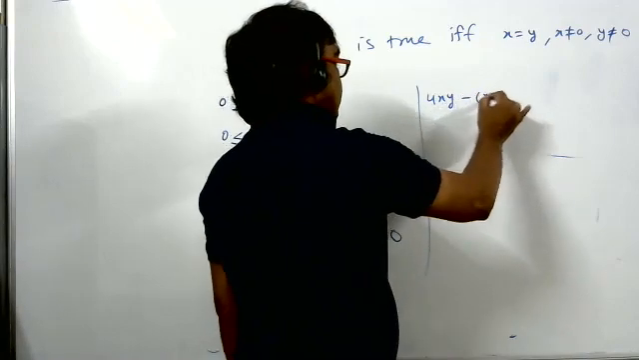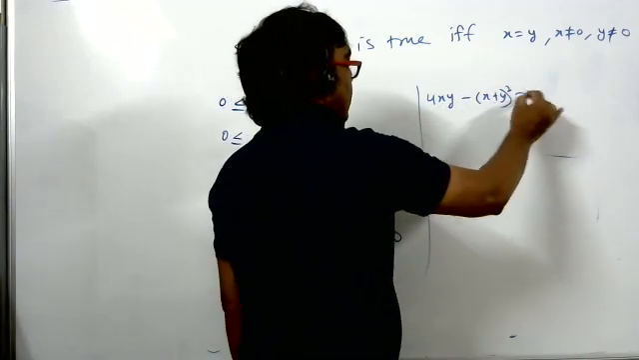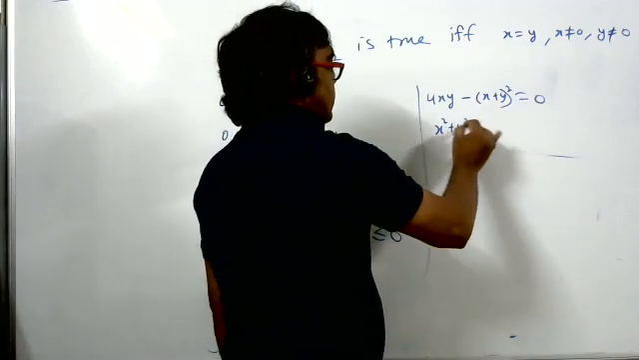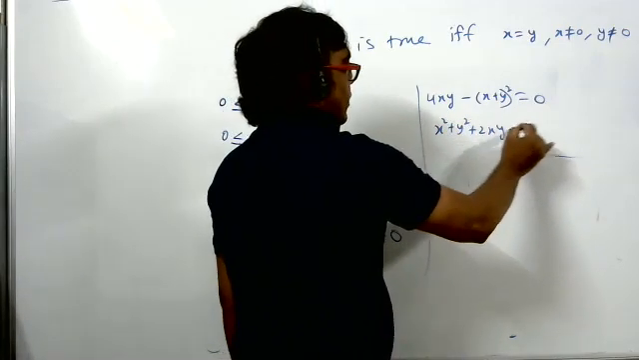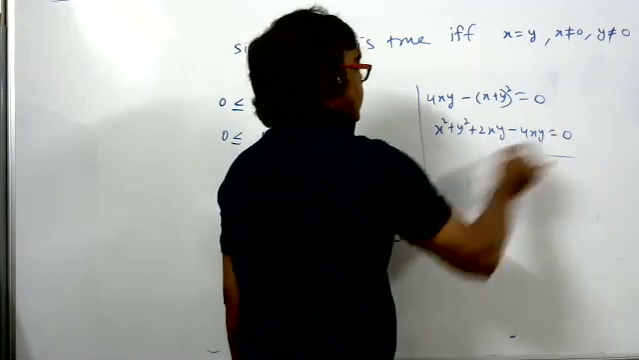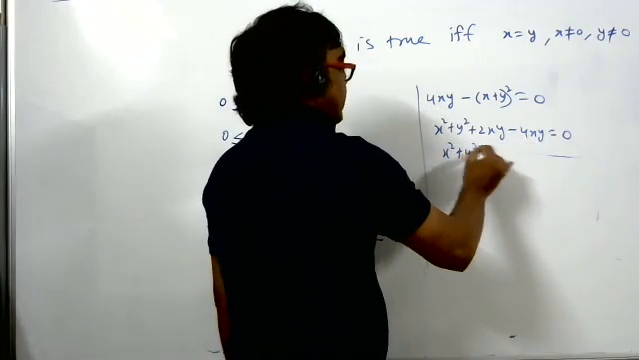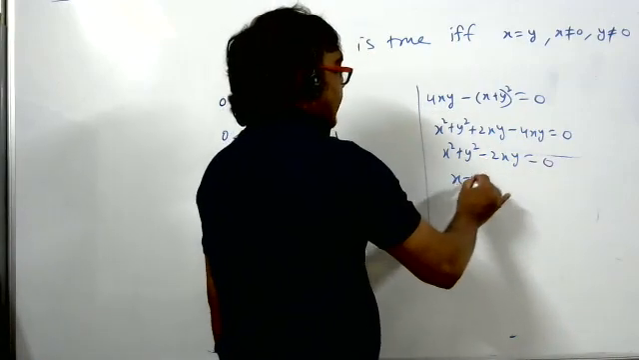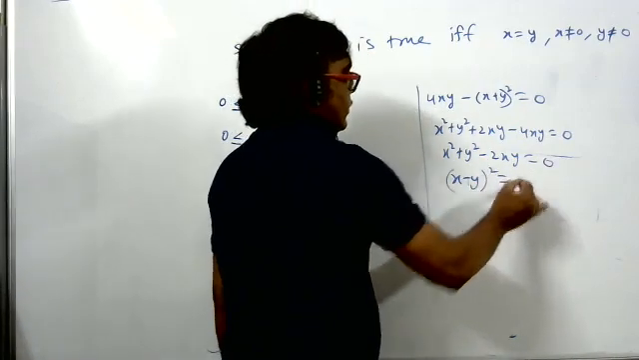Minus x plus y whole square is equal to 0. Take everything on the right side. x square plus y square plus 2xy minus 4xy is equal to 0. x square plus y square minus 2xy is equal to 0. x minus y whole square is equal to 0.